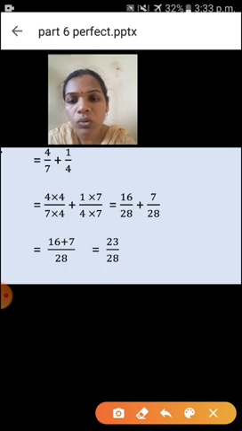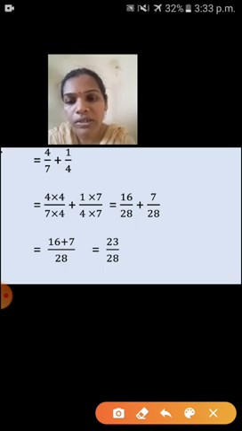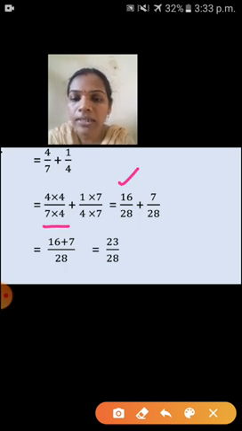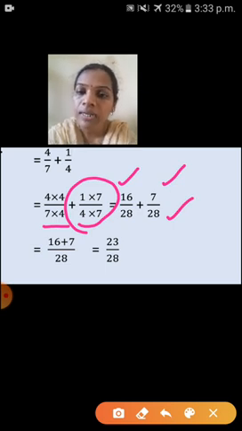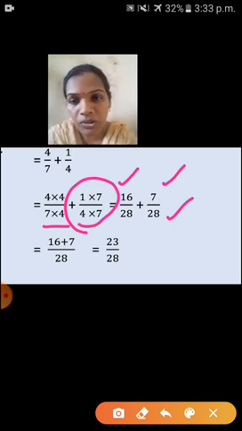Afterwards, what we have to do? We have to multiply and write. Yes, 4 fours are 16 upon 28. Next one is 1 into 7, that is 7 upon 28. Understood, children? Yes. Next, what we have to do?